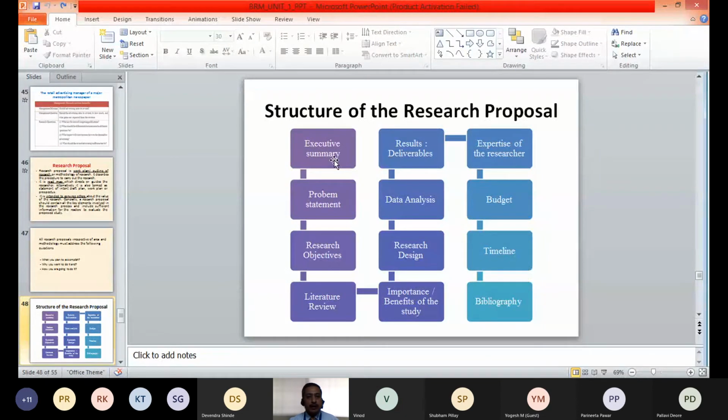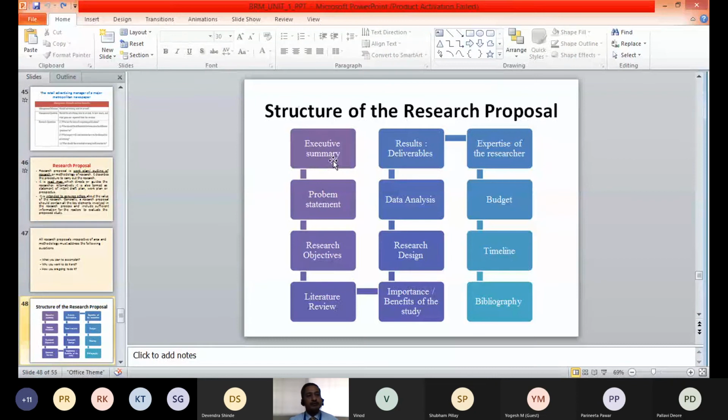I will just read out those components. First is executive summary. Further, in the subsequent slides, we are going to discuss all these elements or components in detail. However, I will briefly tell you while we are going through this list.